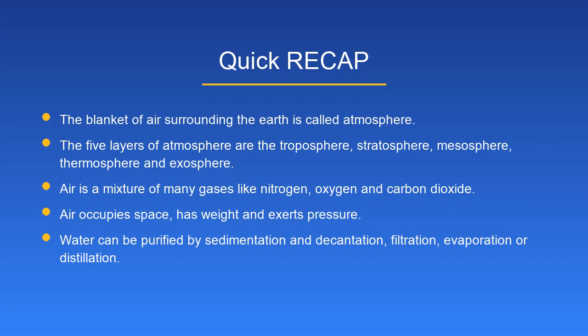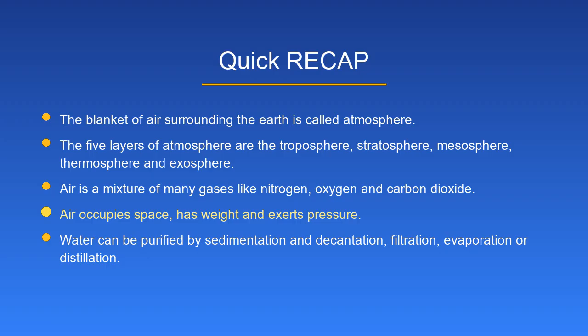Quick recap. The blanket of air surrounding the Earth is called atmosphere. The 5 layers of atmosphere are the troposphere, stratosphere, mesosphere, thermosphere and exosphere. Air is a mixture of many gases like nitrogen, oxygen and carbon dioxide.